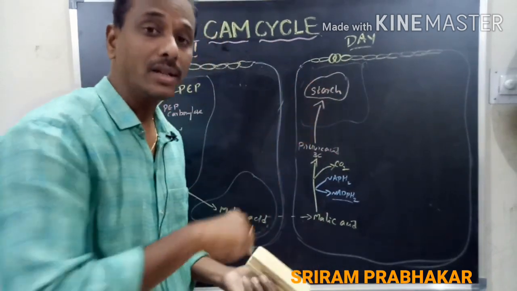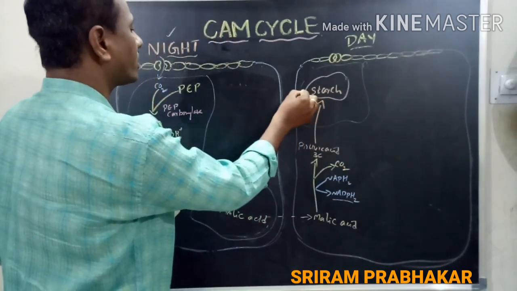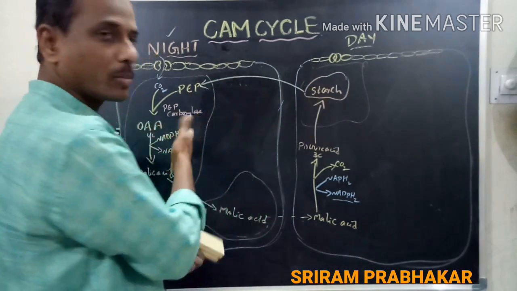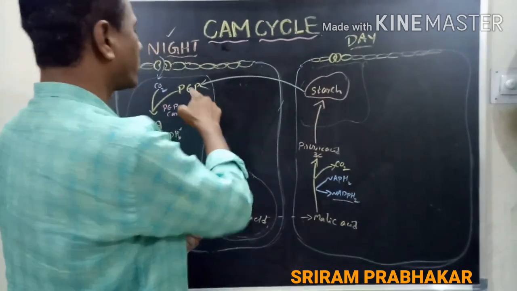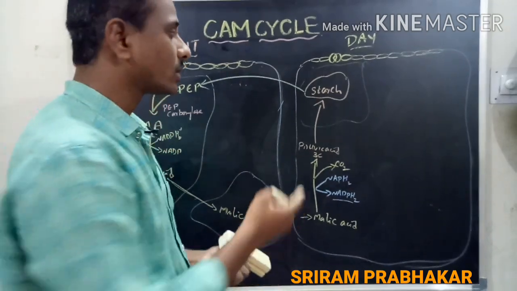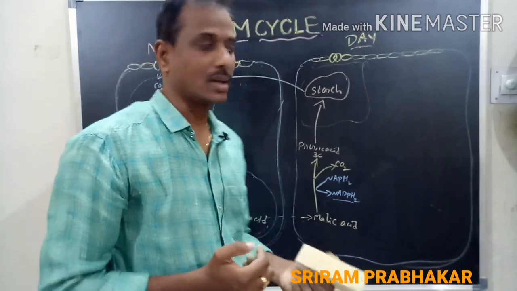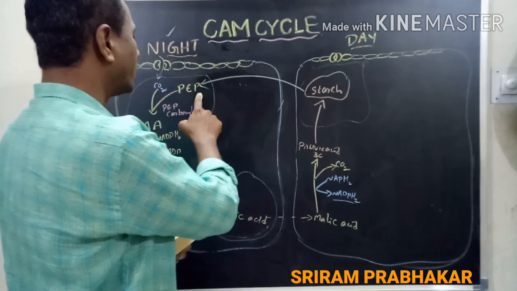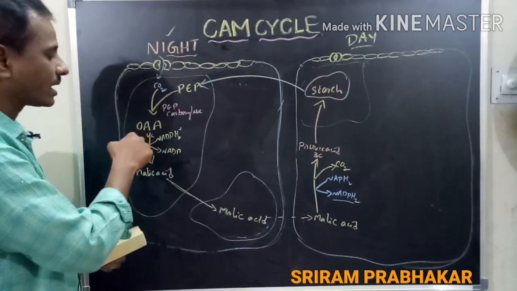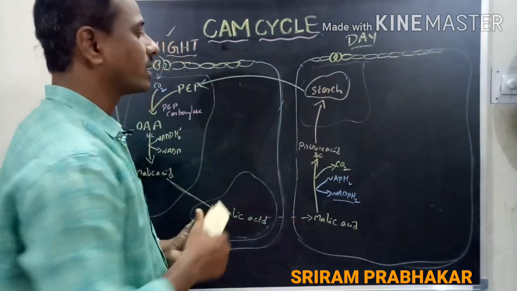Then what happened in night? In night, the starch is converted into the phosphoenol pyruvic acid. Starch is present in the chloroplast, the same cell. It is converted into the phosphoenol pyruvic acid. We know how the starch is converted to phosphoenol pyruvic acid in the glycolysis process. So the starch is converted into the phosphoenol pyruvic acid. Then PEP again receives the carbon dioxide and gives the oxaloacetic acid. This process is going on here.